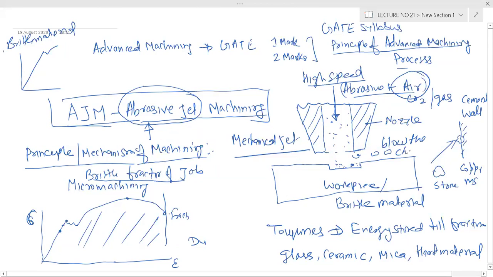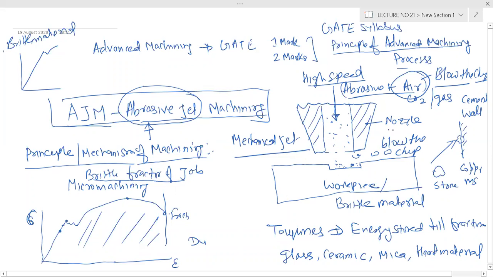So the purpose of air is to blow the chip, and the abrasive will possess momentum because of its mass and velocity, and it will hit with that momentum. There will be brittle fracture of the workpiece material, right?